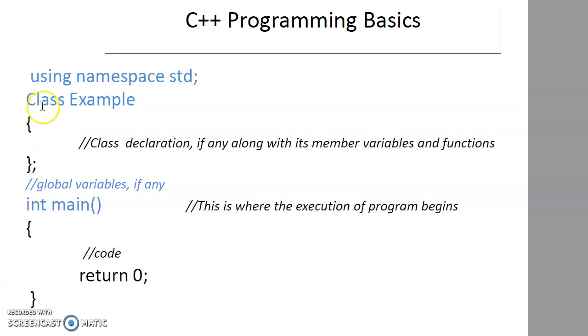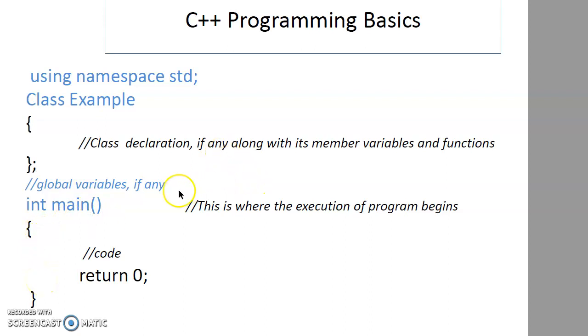In the beginning we'll be using namespace std. The class will be declared in the class declaration section: class, let's say example, opening curly bracket, closing curly bracket, semicolon. Within the curly brackets there will be the data members of the class, variables and functions. Global variables, if any, will come after the class. Then the main will start, with an opening curly bracket and a closing curly bracket.